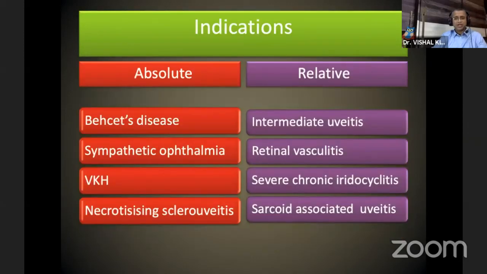Indications are absolute indications like Behçet's disease, sympathetic ophthalmia, VKH, necrotizing scleritis.